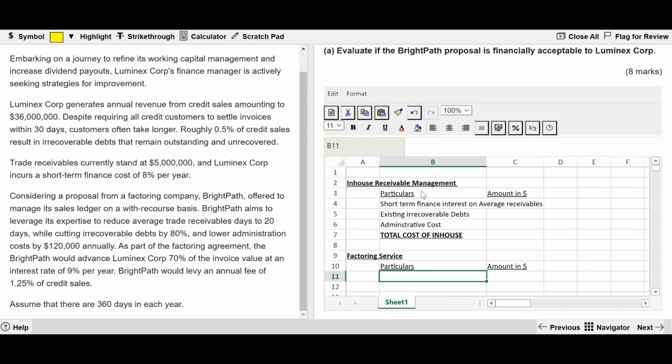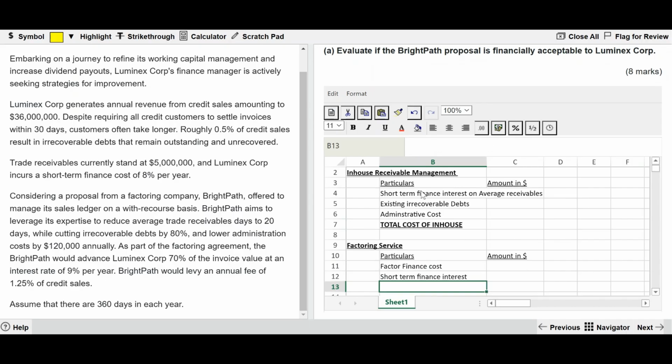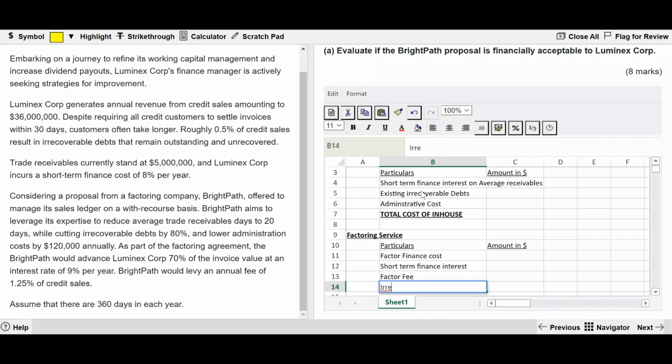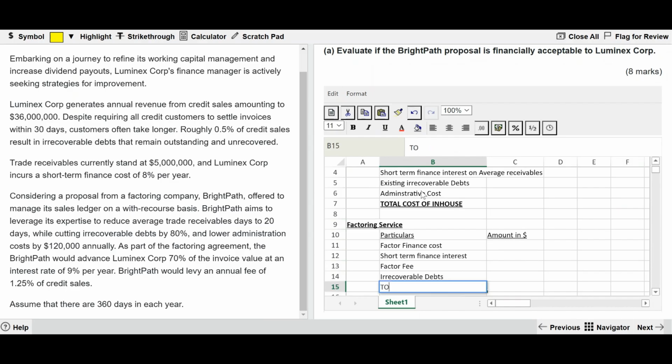The factor is giving us an advance, so there is going to be a factor finance cost on the average accounts receivable, and then we're also going to have short term finance interest on the balance average accounts receivable. We are going to have a factor fee and also irrecoverable debts. And from this, we will find out the total cost of factoring.